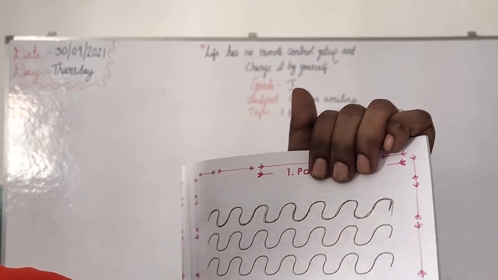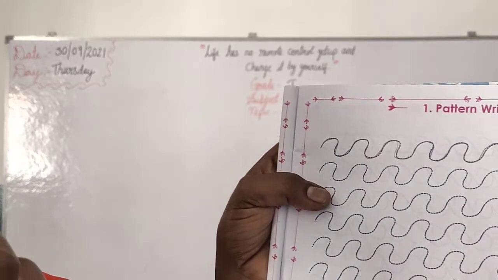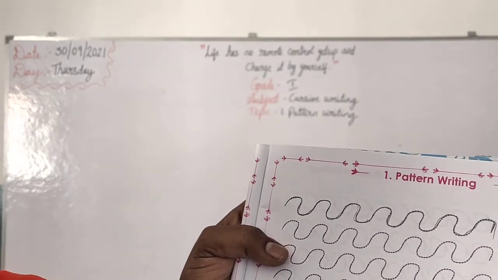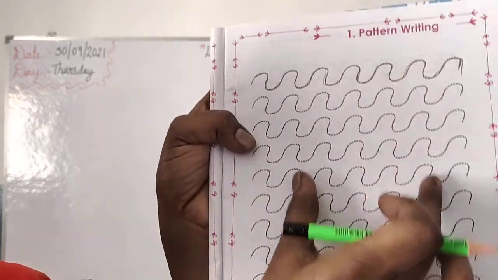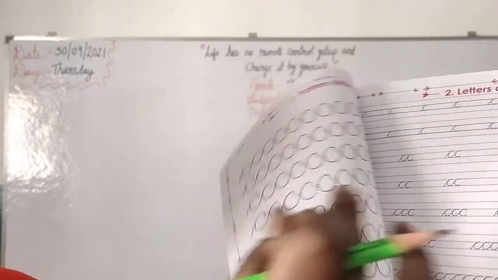You can trace neatly because I am doing it with my hand only, not on the table, to show you. So you can do it neatly. Full page you should complete, children. Then turn to the next page.